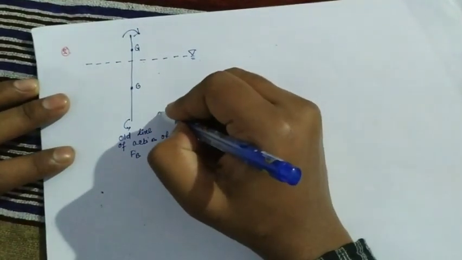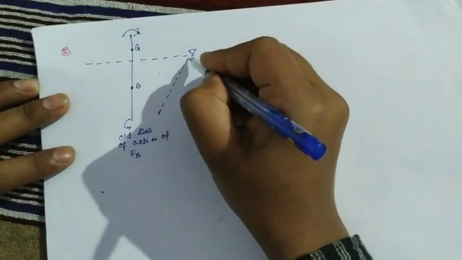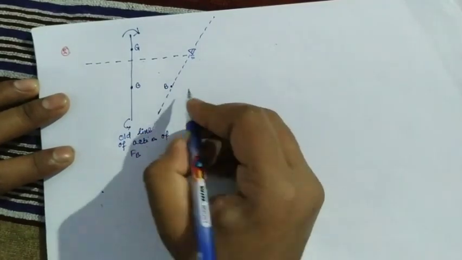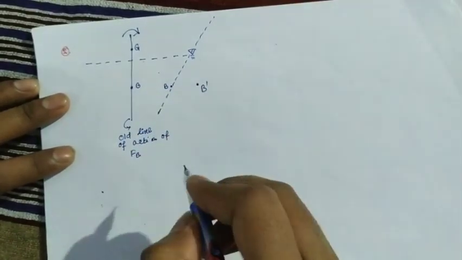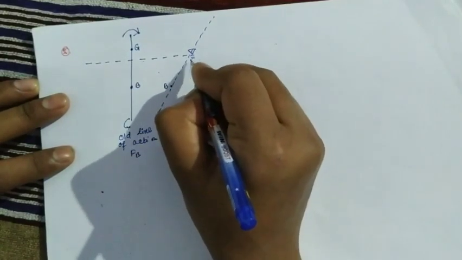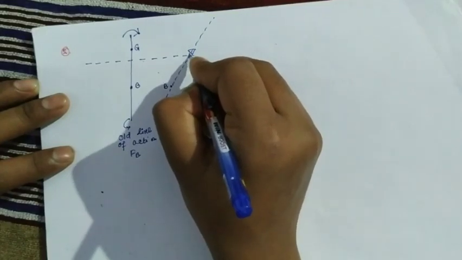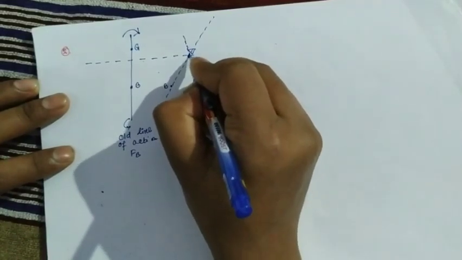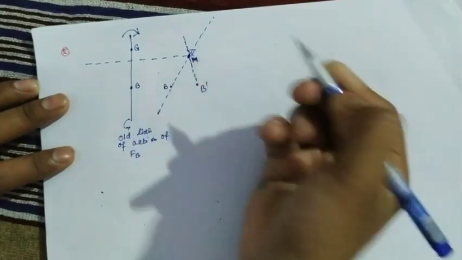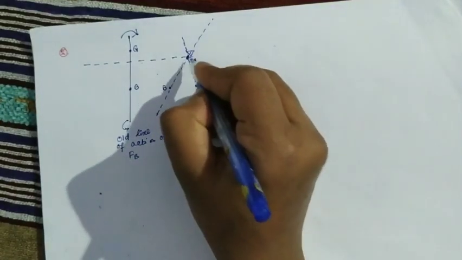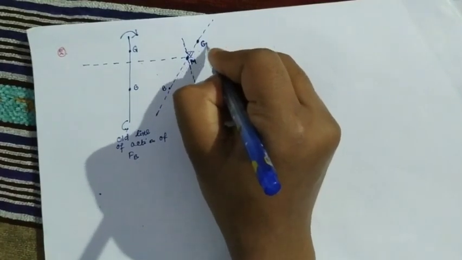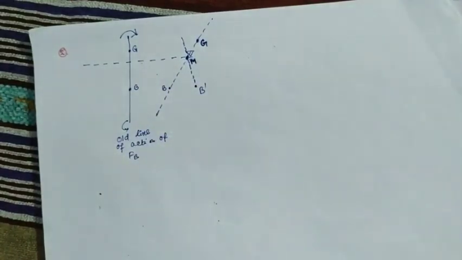what will happen actually? It is the old line of action, with the old position of B, but the new position of the center of buoyancy is B dash. So if I extend the imaginary line from this to this, then somewhere at this point you will get the metacenter. But the center of gravity, there will be no change of the center of gravity.